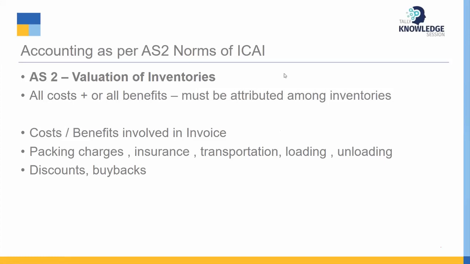These are accounting standards given by ICAI for all over India, and you have to follow these accounting standards. There are many accounting standards which are applicable for all businesses, not only for big companies or private limited companies. You have to follow this AS even though you are a basic dealer or a basic trader or manufacturer. So first we have to understand, suppose one material is purchased and transportation or discount is there.